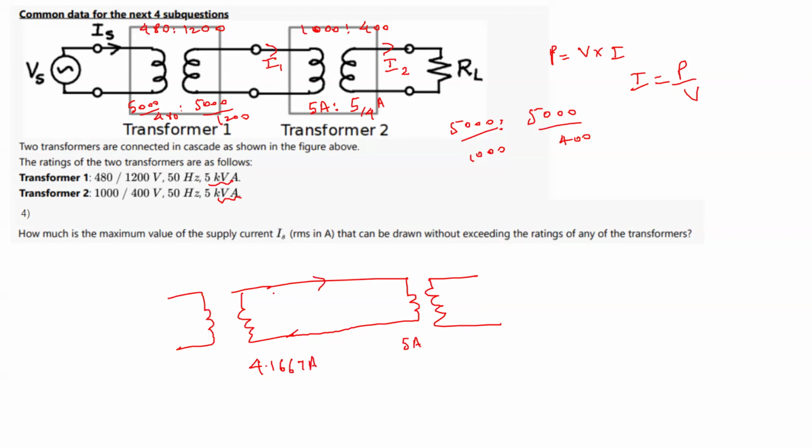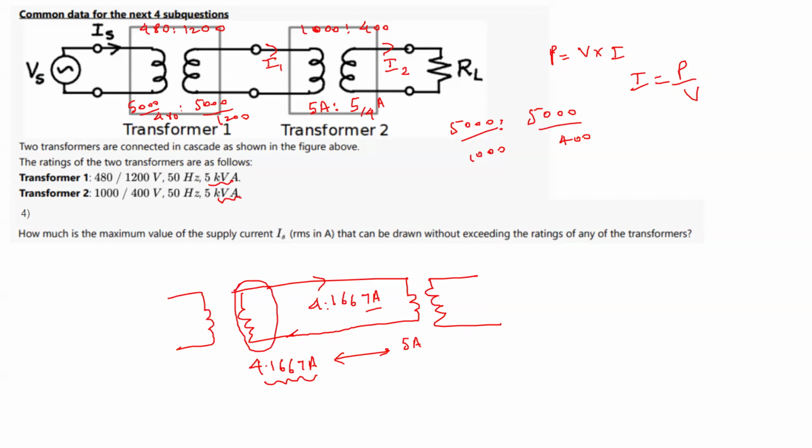Okay, now you can understand very straightforwardly that if you have to operate within either of the two currents, you should operate at the lesser current, right? Because that is common to both of them. So we will operate at 4.1667 ampere, so that the current rating of this transformer is not exceeded.